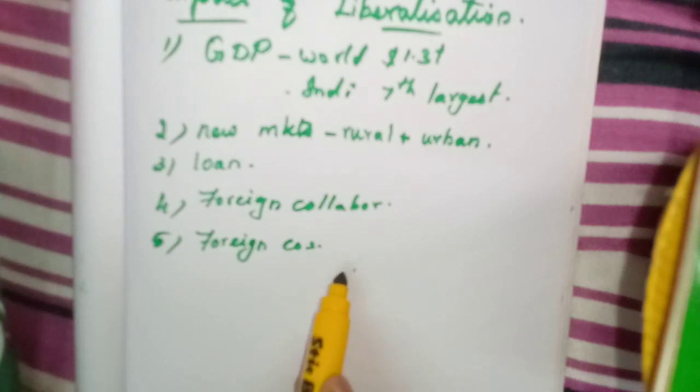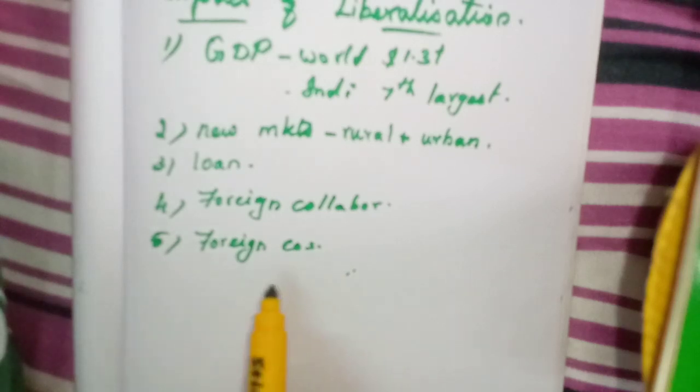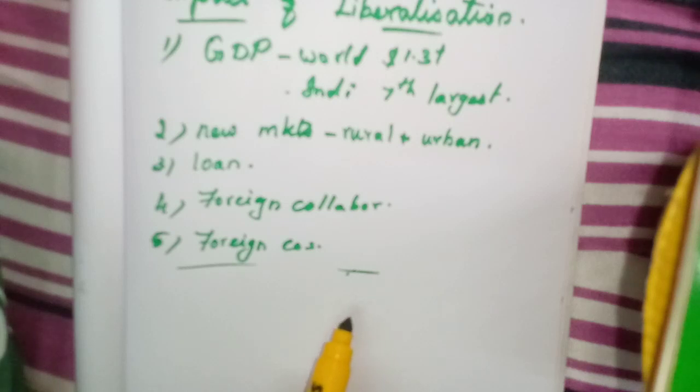Many foreign companies have been established and are working in India. Before, we had only very few multinational or foreign companies. Because of this, nowadays we can see many foreign companies in India. These are the impacts of liberalization in India. The next one we will learn in the next class.